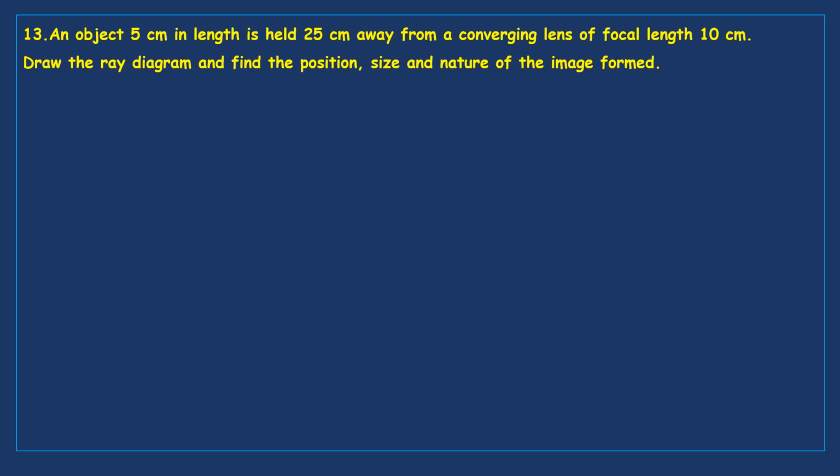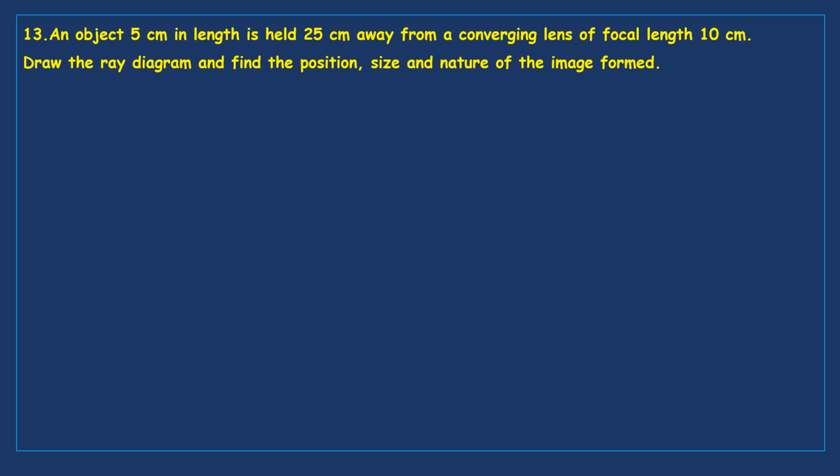See, my dear students, first look at any clue point is given here. It's a converging lens. Converging lens means convex lens. Convex lens generally forms real and inverted images. Right? Now, here object size is given. That length is nothing but size. It is 5 centimeters. Object size is always above the principal axis.